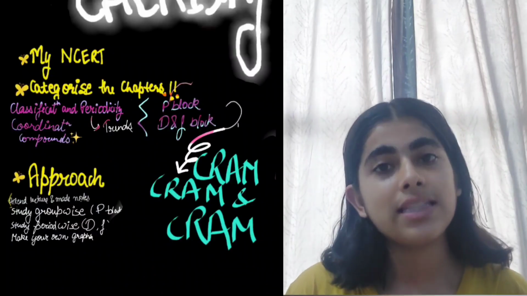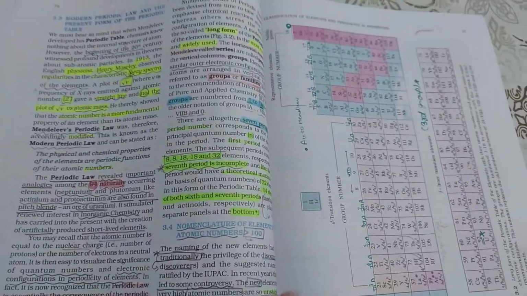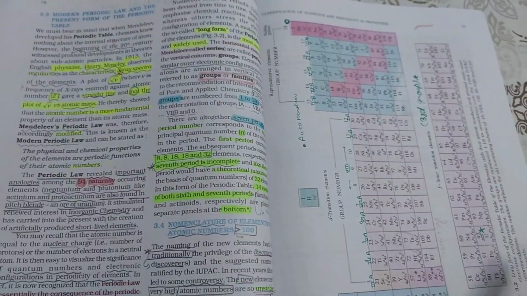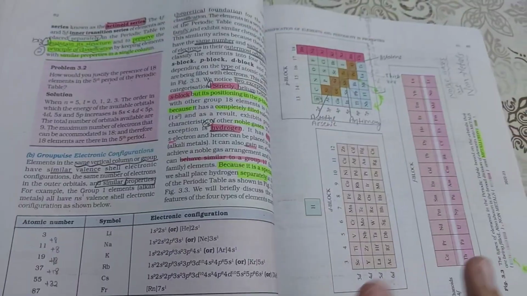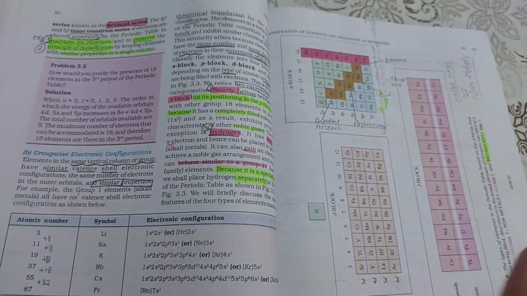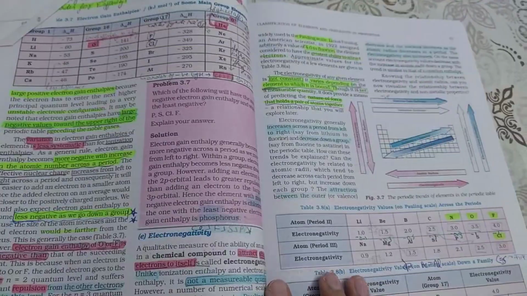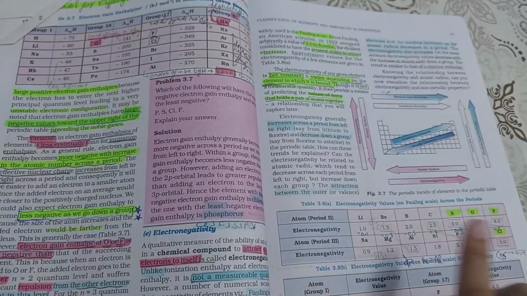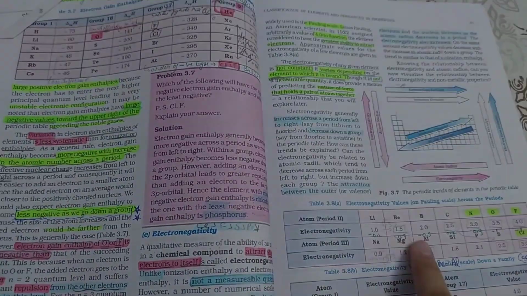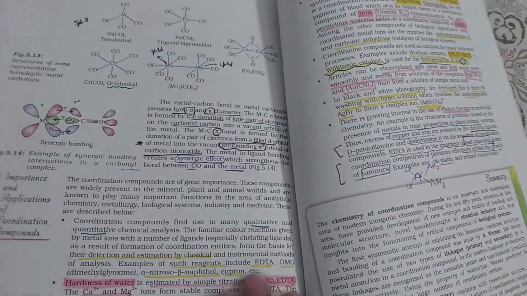Now let me show you mine. Here's classification of elements. I have read inorganic chemistry many times because this chapter is not too lengthy, right? So you can revise it in no time. I have learned the electronegativity values also of the given elements. Now comes the coordination chemistry.